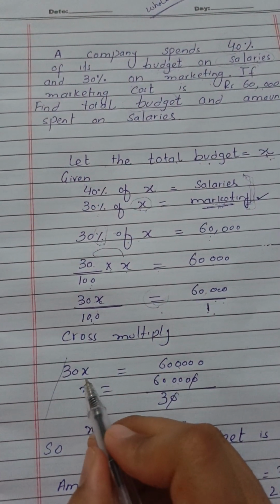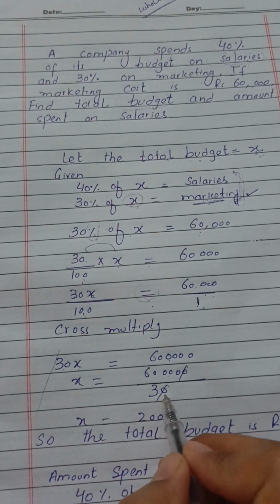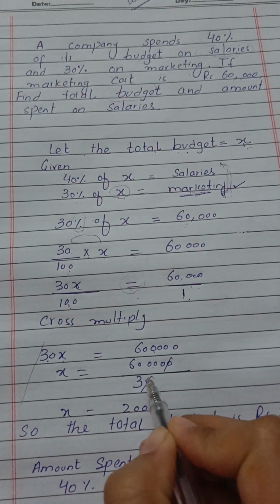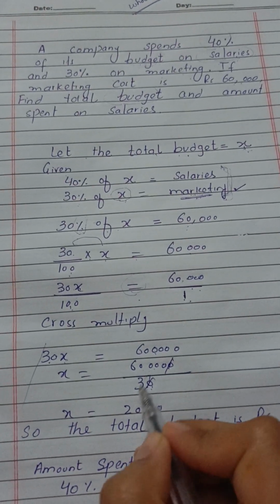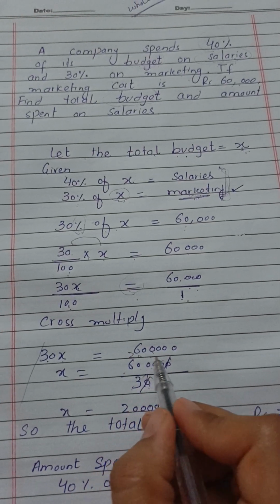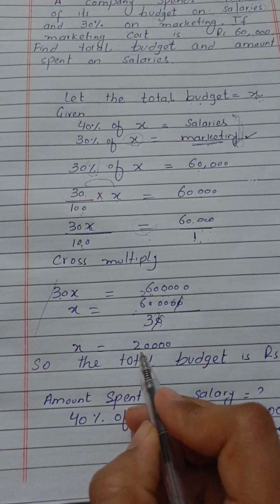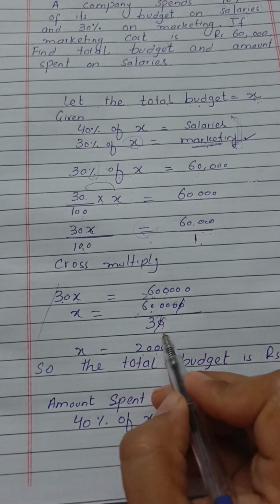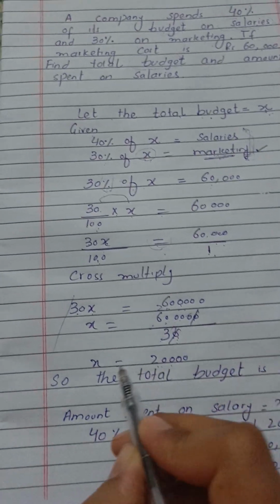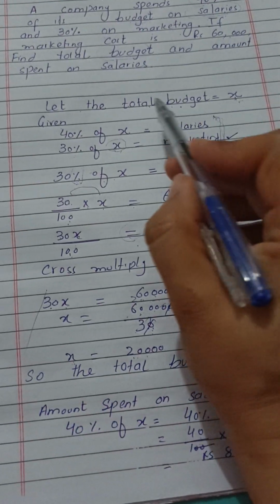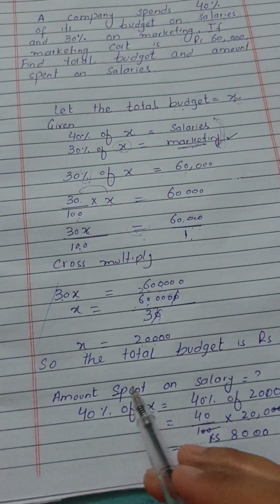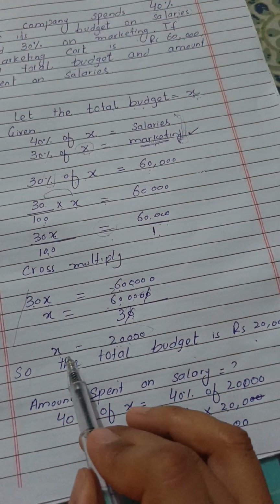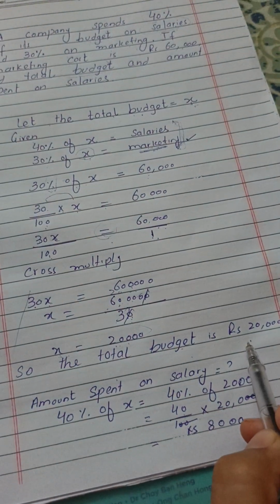Now to find the value of X, this 30 will be divided when I shift it over there. तो ये 30 यहाँ मल्टीप्लाई हो रहा है, इसको इधर शिफ्ट किया तो ये डिवाइड हो जाएगा. 10 with 10 cut, and 3 1 time 3, 3 2 times 6, and the zeros will come with the value, it will become 20,000. When I simplify 60,000 by 3, it will become 20,000. So X was the total budget. I have supposed X as the total budget. It means the total budget is rupees 20,000. I have found the value of X.